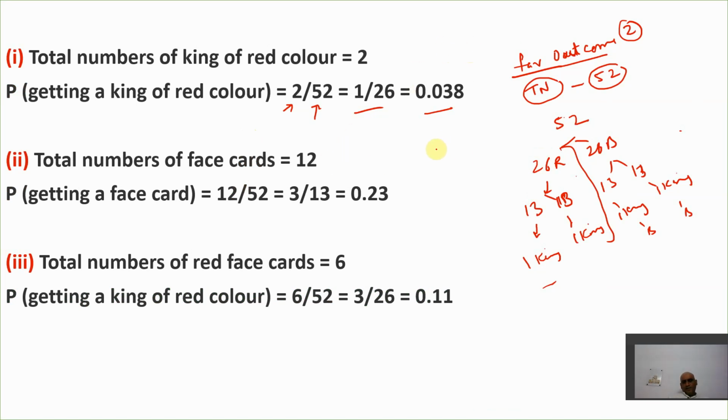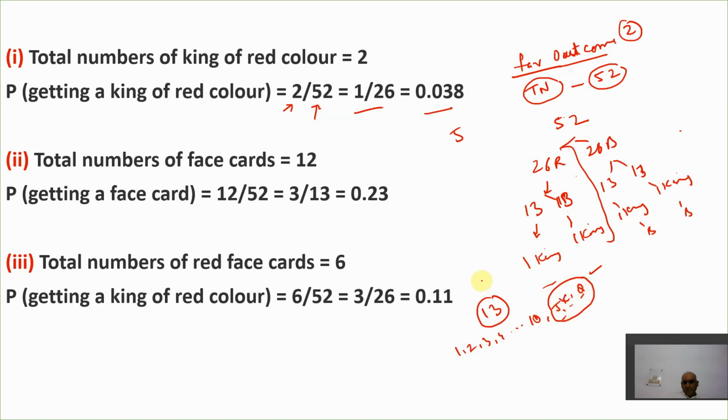You know that there are face cards in the deck. See, there are 4 sets of 13 cards, right? I'll break down one set. Out of 13, we have the numbers 1, 2, 3, 4, up to 10. Then after that we have jack, king, and queen. These are basically called what? Face cards. So apart from these number cards, these are called face cards. J, K, and Q, right?